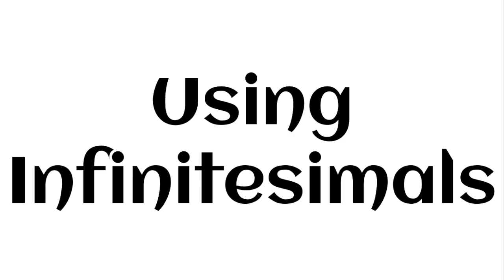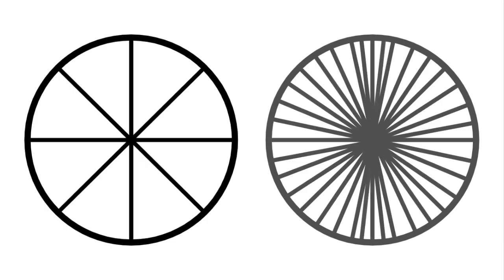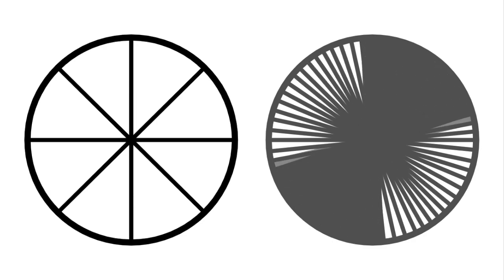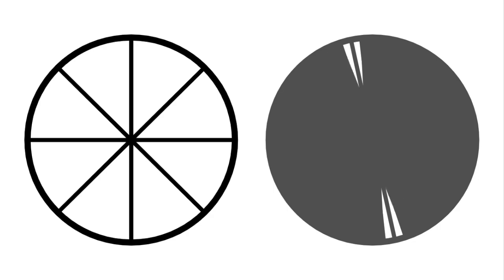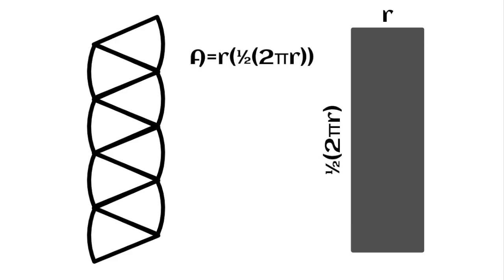To introduce ourselves to this idea, we can find the area of a circle using infinitesimals. Imagine a circle with radius r. To find the area, we can split C into an infinite number of sectors, each with an infinitesimal arc length. Because the arcs of the sectors are infinitesimally small, they approximate straight lines. Because of this, we can rearrange the sectors into a rectangle, with the arcs making up the longer sides. The shorter sides of this rectangle measure r, the radius of C. The length of all of the arcs of the sectors, when summed, is equal to the circumference, 2 pi r.